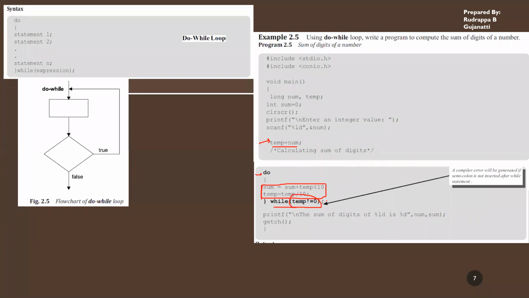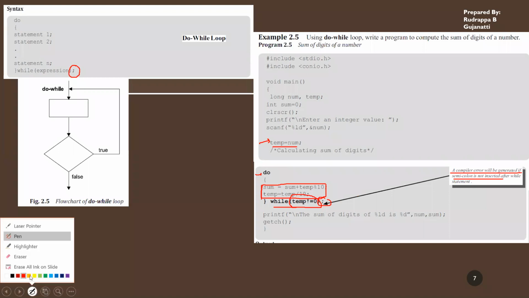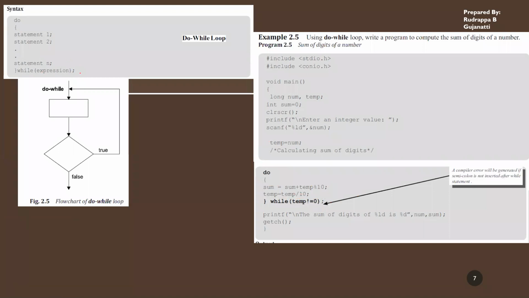Once the condition is checked, it sees whether it is true or false, and then it goes back and executes these statements. Here it is given that the compiler will generate an error if this semicolon is not provided. So it is the syntax of the do while. You have to provide this semicolon after the while expression, after the do while statement is written.